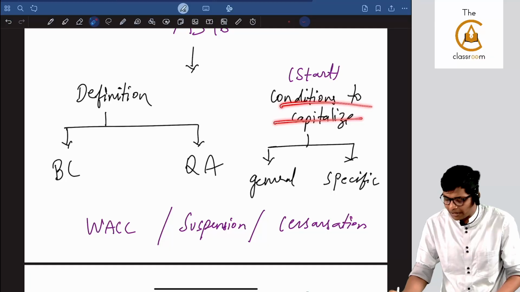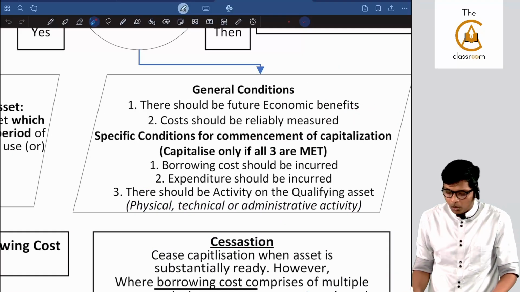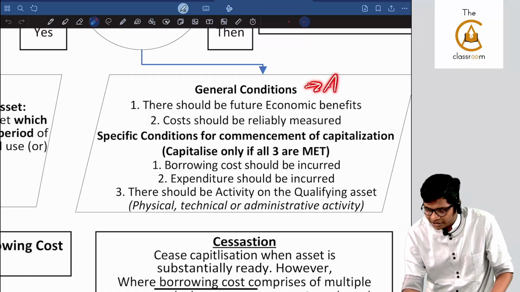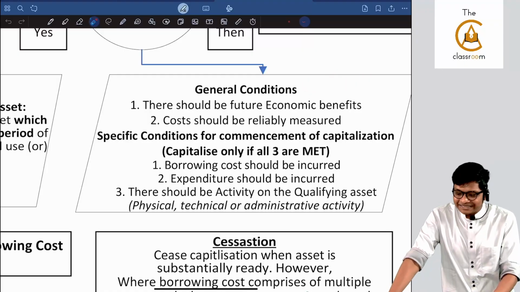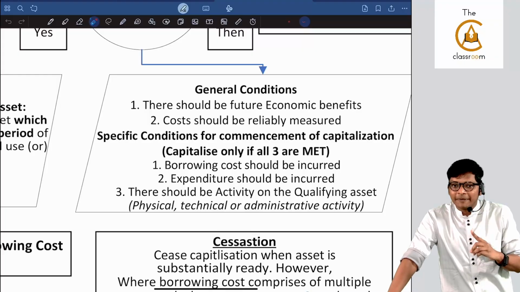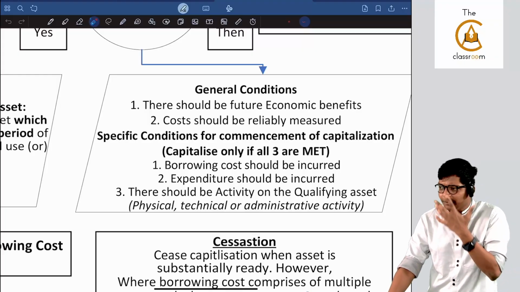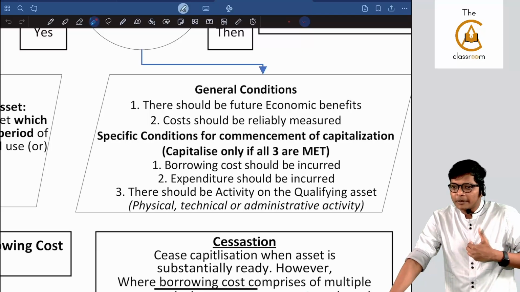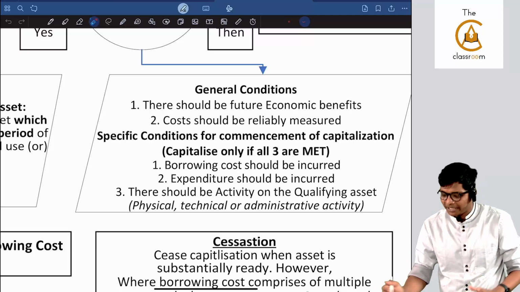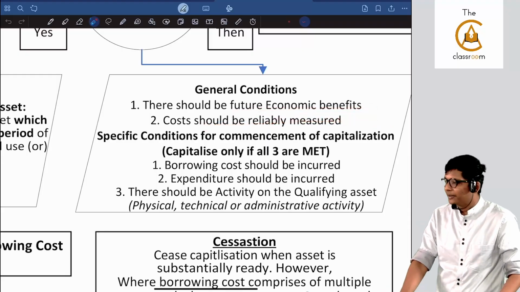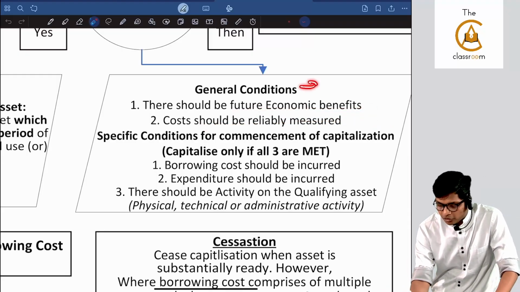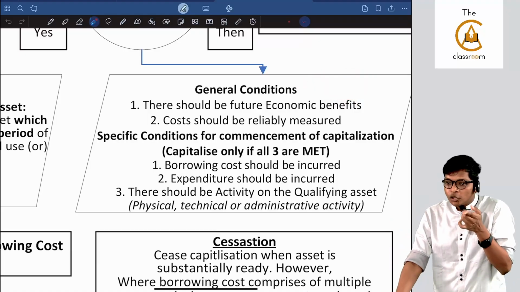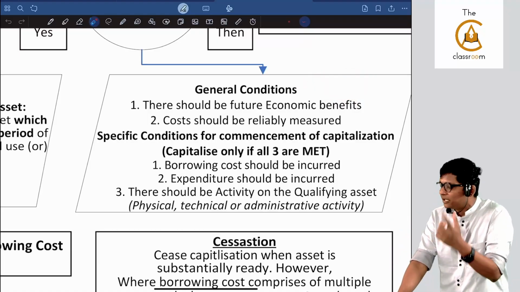Now conditions to capitalize, 5 conditions I told you. What are the 5 conditions? First are 2 general conditions there in every standard. The same condition, copy paste, is there in AS 10 also. There should be future economic benefits, and cost should be reliably measured. Sir, I'm constructing a building, it's costing me 10 crores, cost is measured. Is there a future economic benefit? Yes, that building I'll give on rent and get some money. These 2 are conditions of AS 10 borrowed in AS 16. Why? Here also you are capitalizing. So if you are capitalizing, I have to go back to the base standard, which is AS 10.